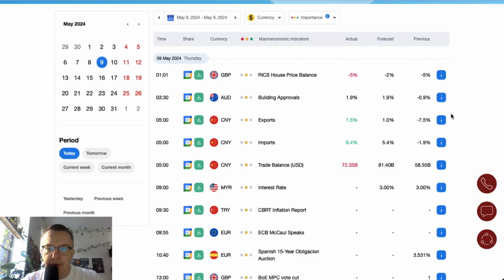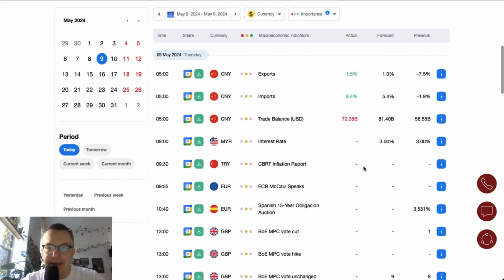Overnight data came in the form of the Rightmove house price balance from the UK. It's exactly at the same level as last time, -5%, disappointing the forecast of -2%. Building approvals in Australia came in at the forecasted level of 1.9%, which is an improvement from -0.9%. Chinese exports and imports beat expectations, and the trade balance shrinks to $72.35 billion.